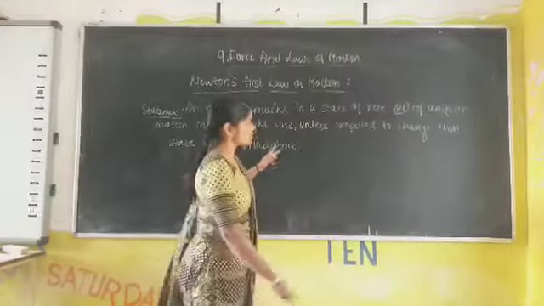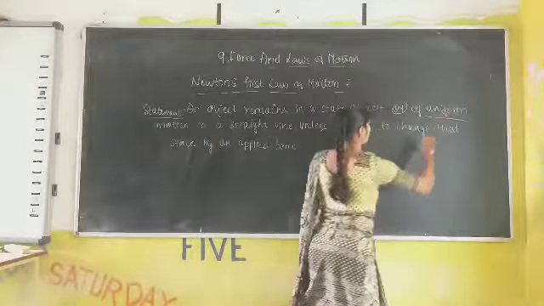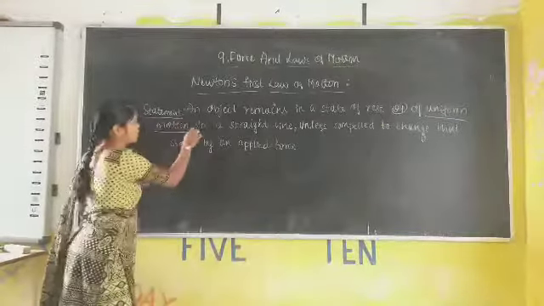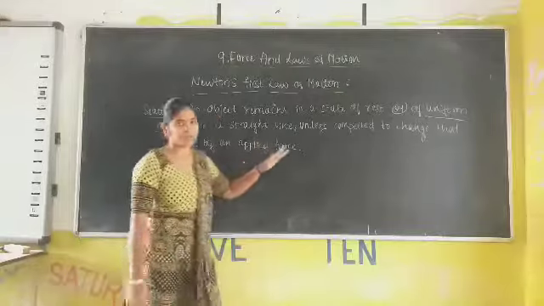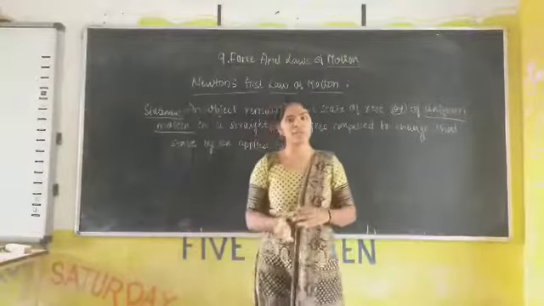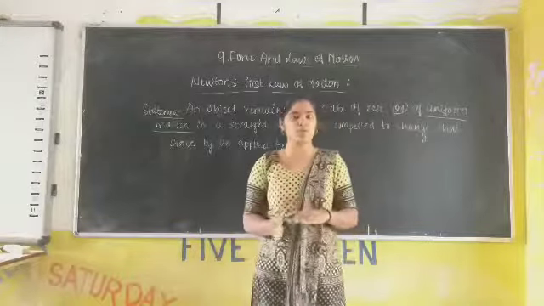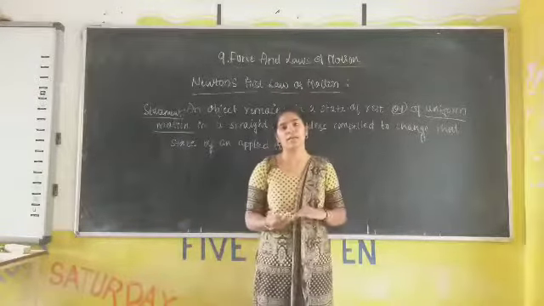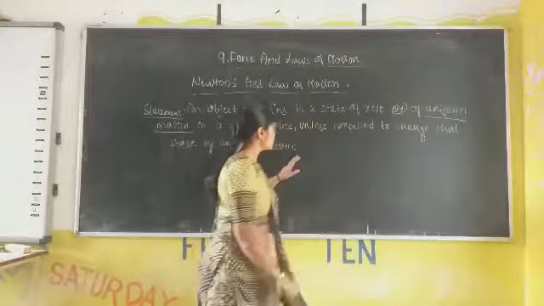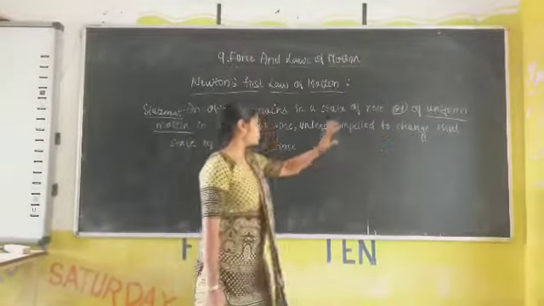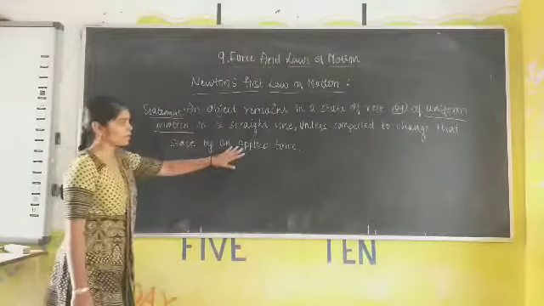What happens when an object is moving in uniform motion? Uniform motion in a straight line. The object must be moving in a straight line, and it will not change its state of motion unless we are applying an external force. Unless it is compelled to change that state by an applied force.